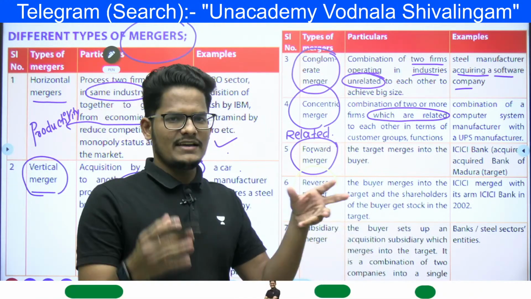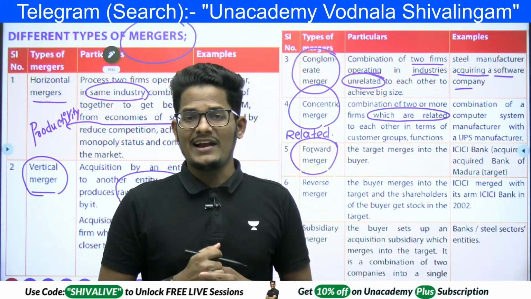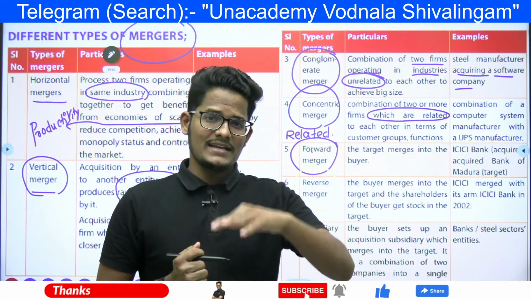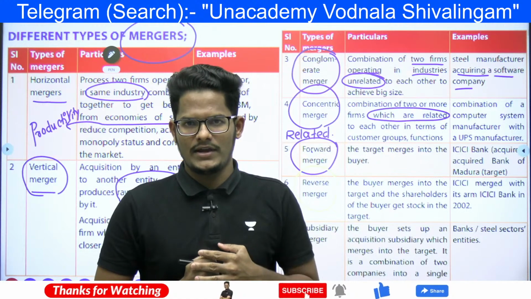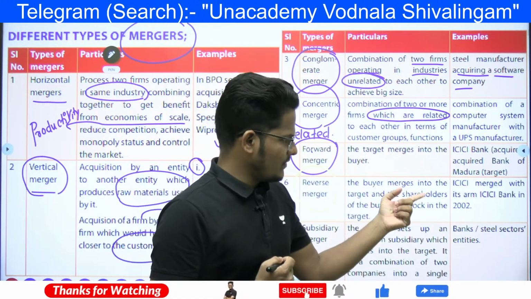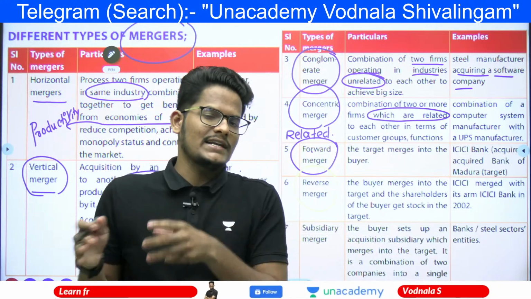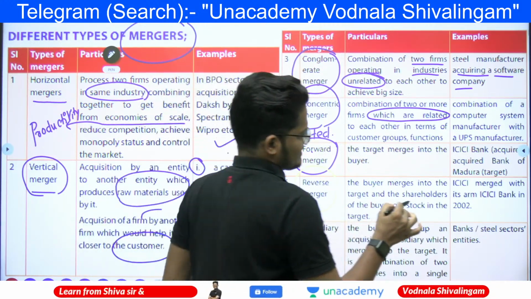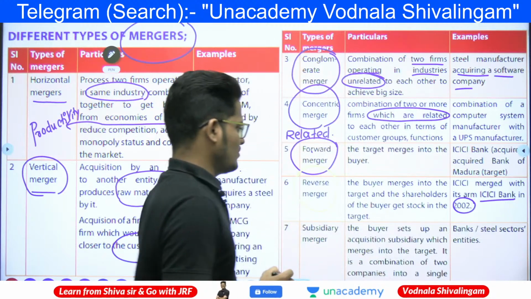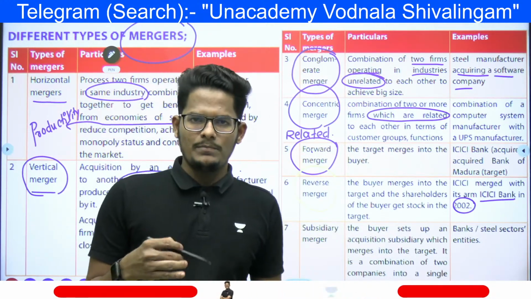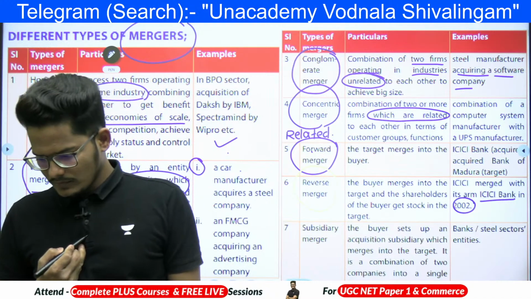Actually, ICICI Bank is a later formed one. ICICI Bank was formed in 1995. But ICICI as the Industrial Credit corporation has existed since 1955. So the entity formed in 1955 came and merged with a recently formed entity, which is ICICI Bank. It is like one public entity getting merged with a private entity.